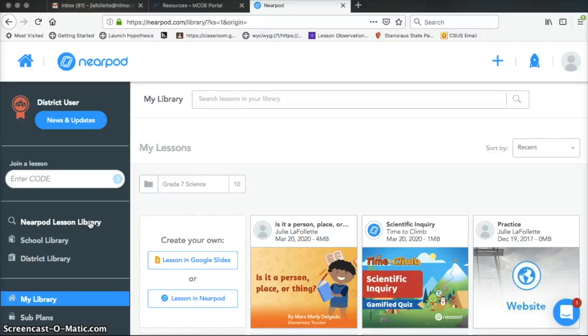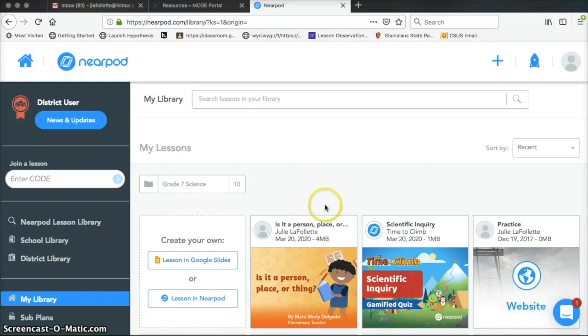Nearpod, which is not cheap by the way, if you decided to make this part of your regular curriculum, then you would have a school library and a district library that you could then add shared lessons to. And for us, all we really need to be concerned with right now is the Nearpod lesson library. I'll go into the school library and the district library at some time in the future.